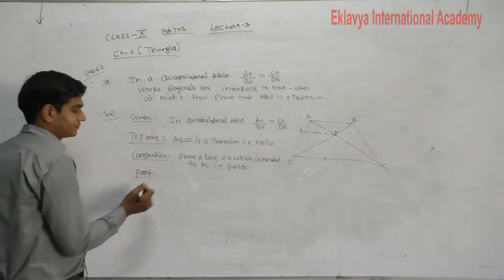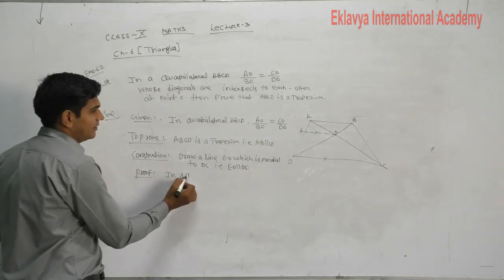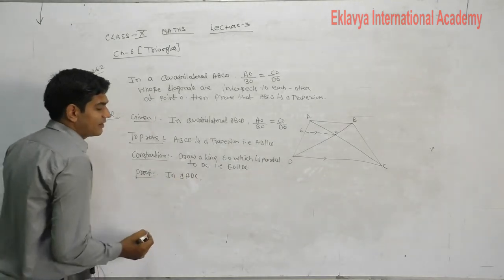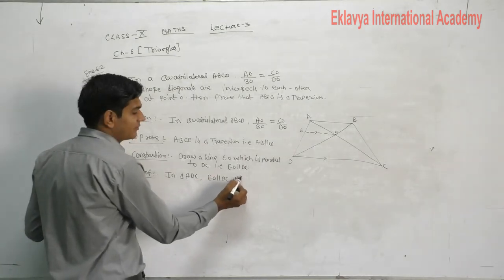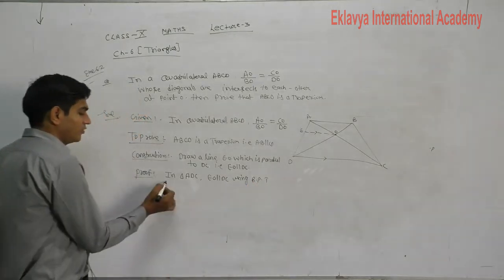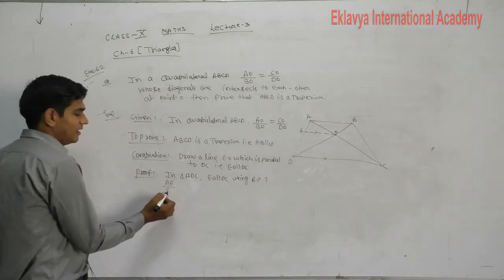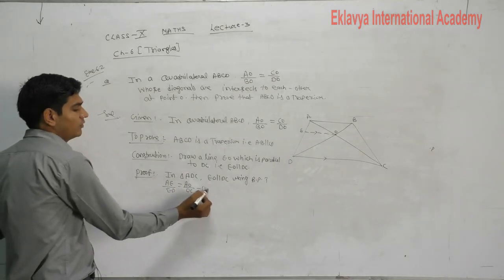Proof part. First of all, in triangle ADC, EO is parallel to DC. Then using the basic proportionality theorem, AE upon ED is equal to AO upon OC. Equation number first.